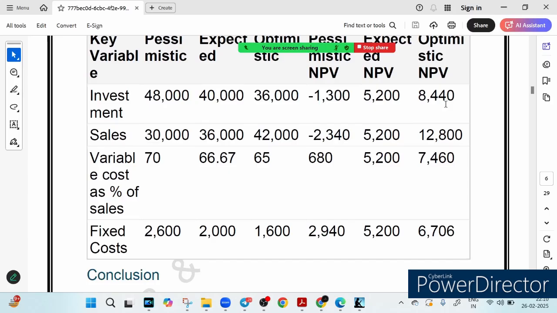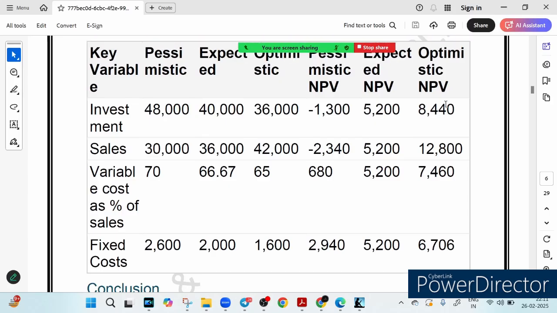Okay, so let's talk about this particular graph. What is happening here? Imagine you plan a big project but suddenly cost increases or sales drop. What happens to the profitability? That is exactly what sensitivity analysis helps us understand. So you look at this particular table, right?